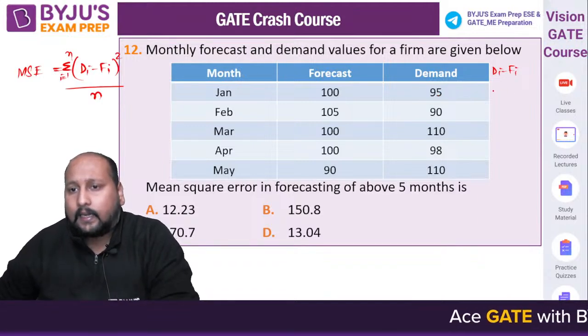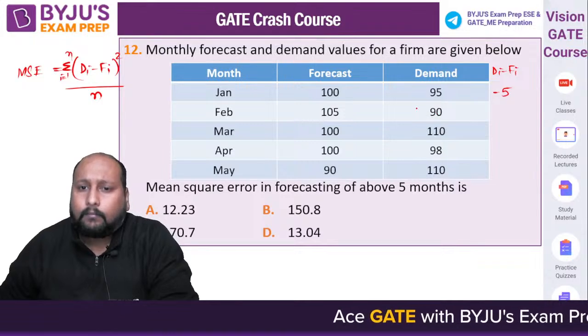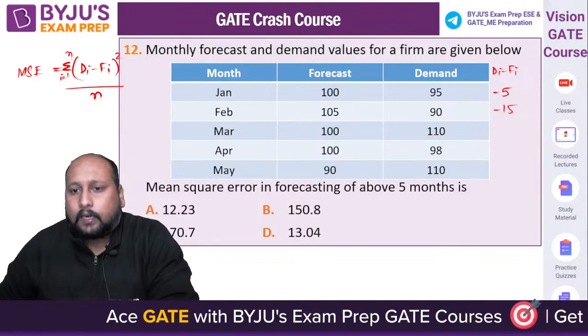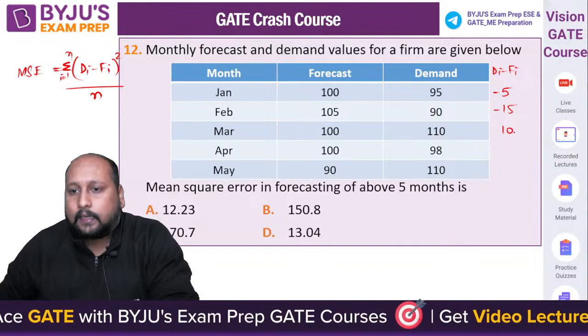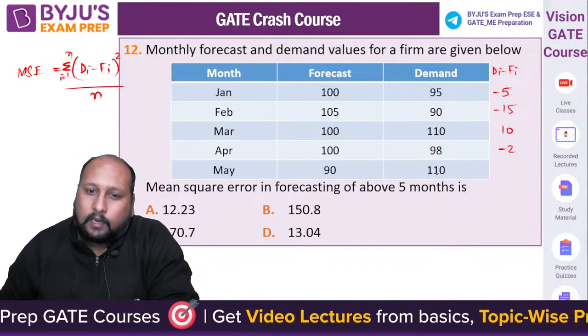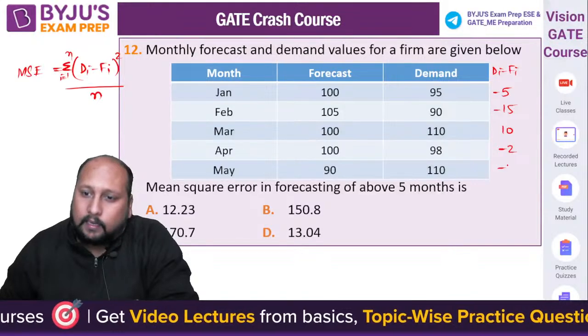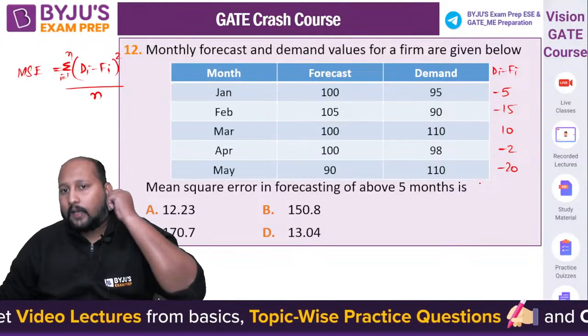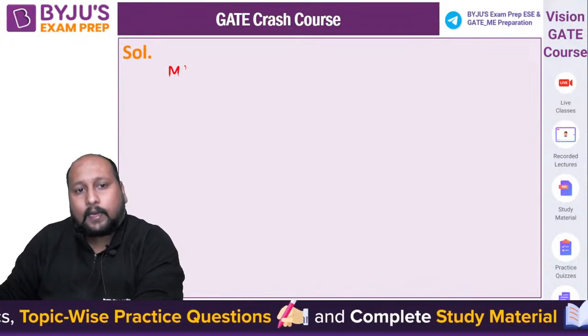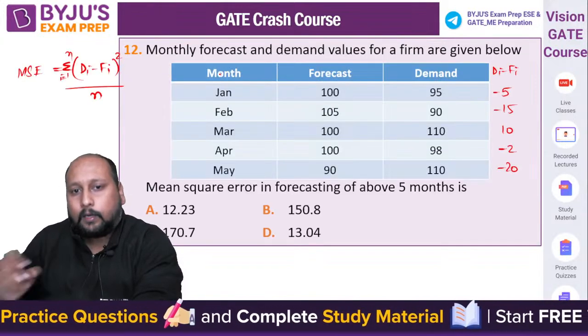95 minus 100, that is minus 5. 90 minus 105 is minus 15. 110 minus 100 is 10. 98 minus 100 is minus 2. 110 minus 90 is 20, right? So you have to take the square and you have to add and take the mean of this. So mean square error will be equal to